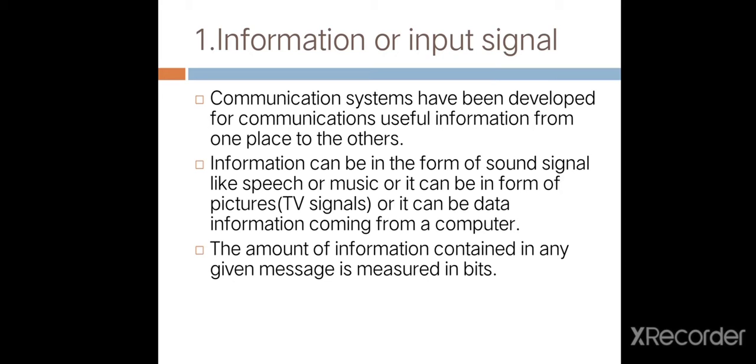That means a communication system is used to transfer information from one place to another. The information can be in the form of a sound signal like speech or music, or in the form of a picture, that means a TV signal, or data information coming from a computer. The amount of information contained in any given message is measured in bits.